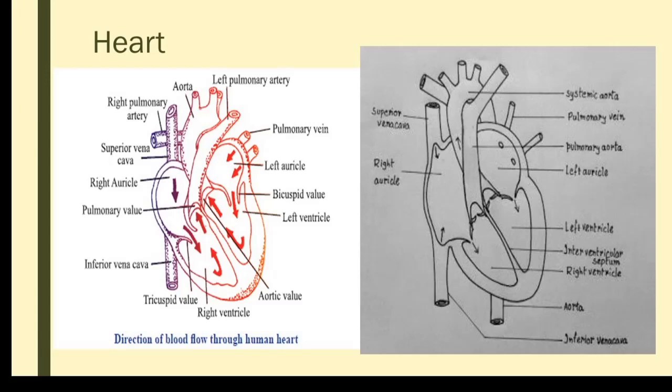Always they'll ask why it is so. Because here the left ventricle collects the pure blood, and from here it has to be pumped to the blood vessel called the aorta, and the aorta distributes the blood to different parts of the body.